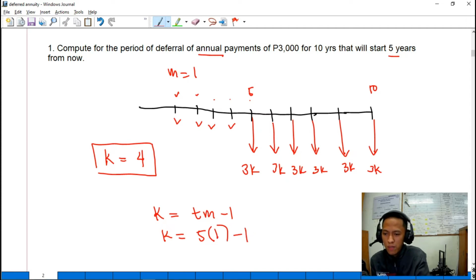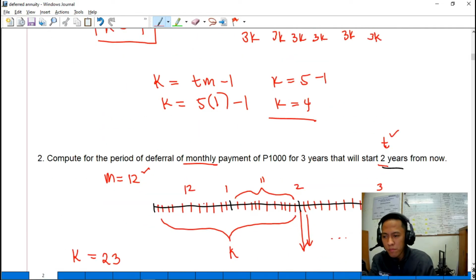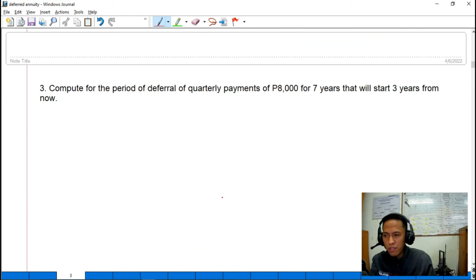So, we have here K as 5 minus 1, K equals 4. Ayun. So, we can compute for the period of deferral using that formula: Tm minus 1, where T is kung kailan ka nagbayad na year, and M is the compounding period.